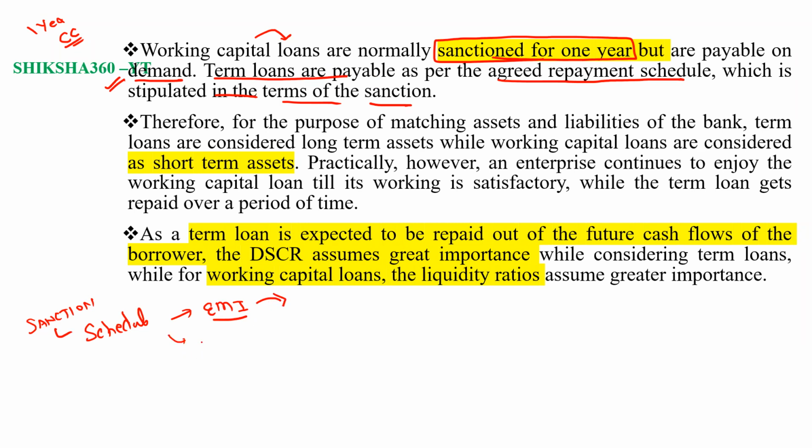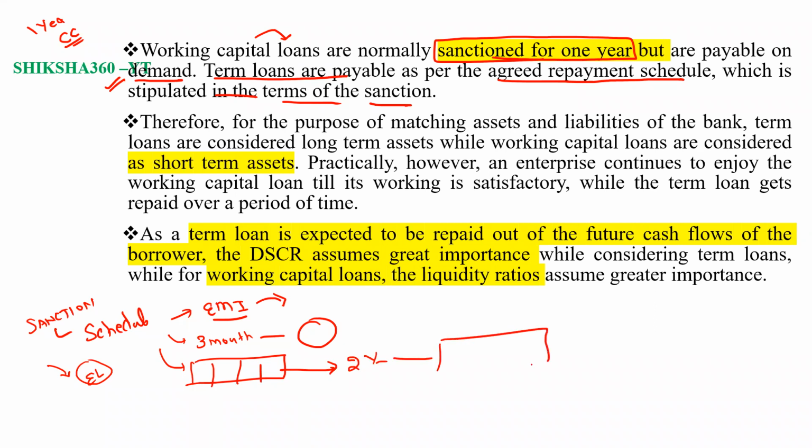Sometimes there is a 3-month moratorium, and after that the installments will start. In some cases, like educational loans, some persons prefer to initially pay only the interest amount, and after 2 years, or after the completion of the course, we will start the principal also. So it depends upon the schedule agreed between the bank and the customer.